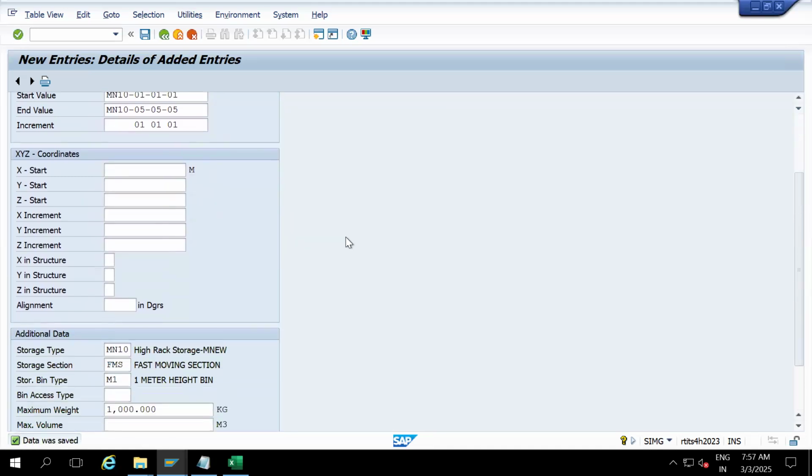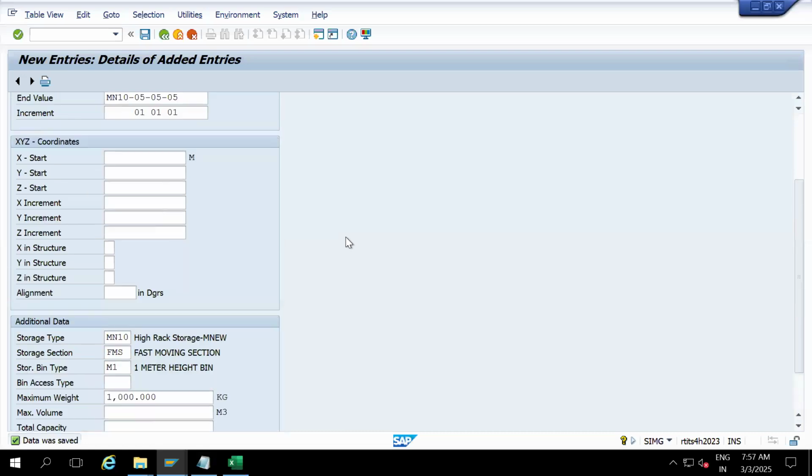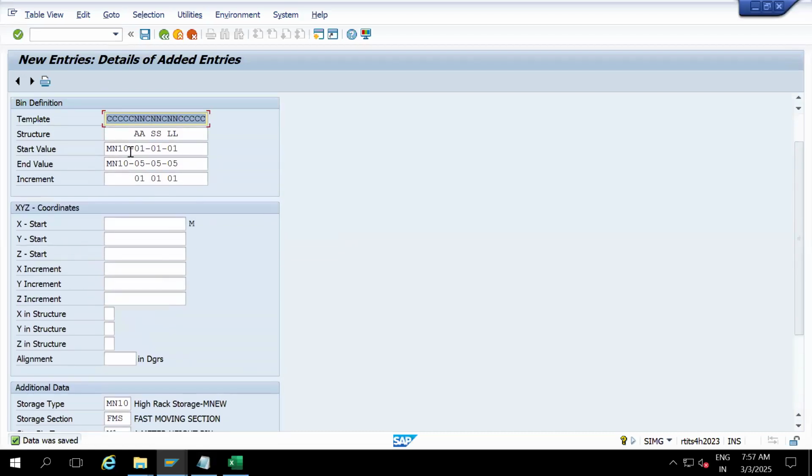In real time, the business will go for 10 digits or more than that. On what basis will they choose the length of the bin? That's what, AL, stack, level they'll consider. Like I have taken MN10, suppose they want to go with some different numbering, that also they can. So this is a standard one. There's no hard and fast rule. Mostly we'll go with storage type, AL, stack, levels.